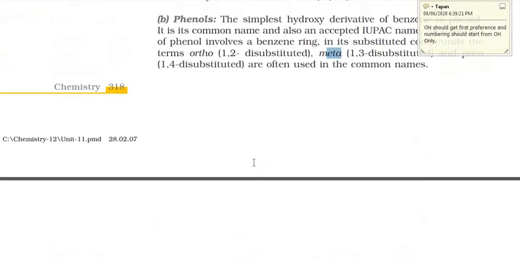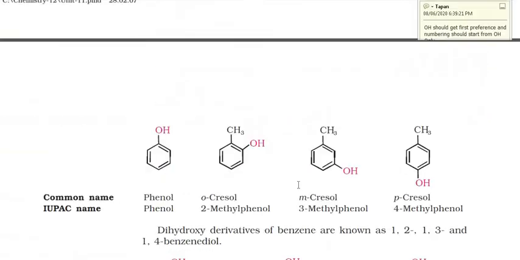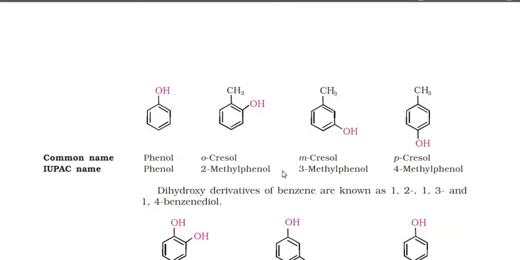and similar to this, this becomes 2-methyl phenol, 3-methyl phenol, 4-methyl phenol. Okay, so the preference is given to what? The OH group, and from this position we are going to give the number. So this becomes 1 and this becomes 2. Similarly this becomes 1, so this place will become 2 and this number will come 3. So this is 3-methyl phenol, and similarly facing each other this becomes 4-methyl.